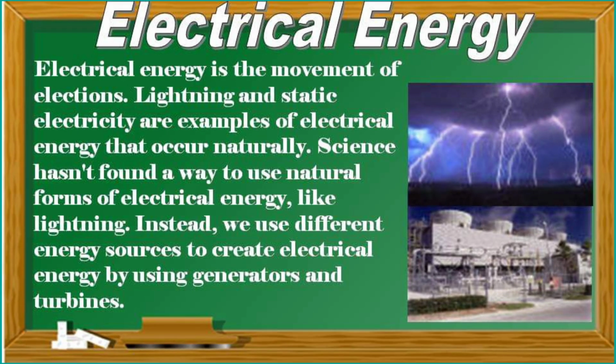Let's move on to electrical energy. Electrical energy is the movement of electrons. Lightning and static electricity are examples of electrical energy that occur naturally. Science hasn't found a way to use natural forms of electric energy like lightning. Instead, we use different energy sources to create electrical energy by using generators and turbines.